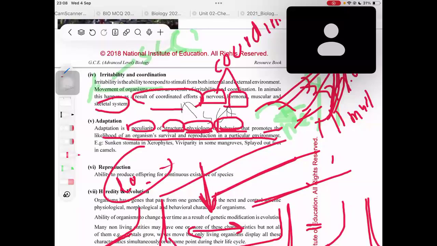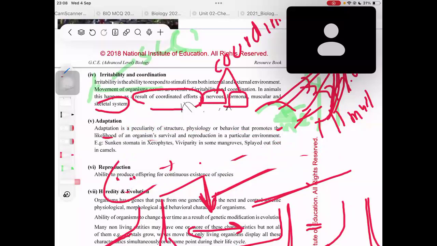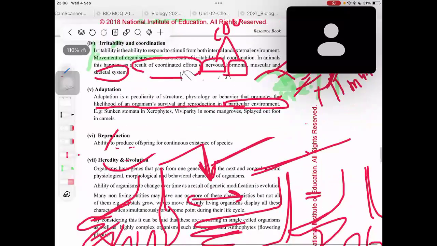But of the people who get stranded on an island, the ones who get adapted to those situations, the ones who practice themselves to somehow manage to find some food, only they survive at the end, right? So adaptation is the peculiarity of a structure, physiology, or behavior which promotes the likelihood of an organism's survival and reproduction in a particular environment. There are some examples given.